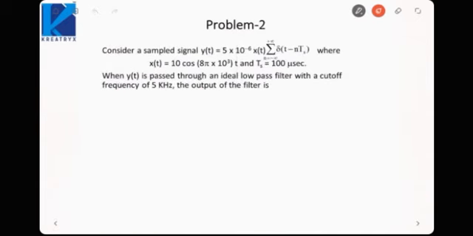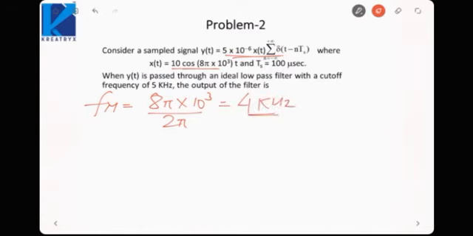In the next problem, we have been given a sampled signal y(t), which is something like this. And we know x(t) is this. So let us first find out the signal frequency of x(t). Fm would be 8 pi into 10 raised to power 3 by 2 pi. It is 4 kilohertz. This is my signal frequency.